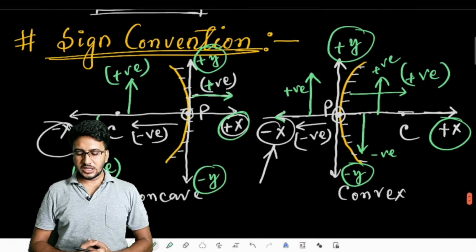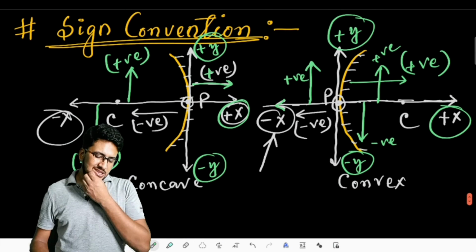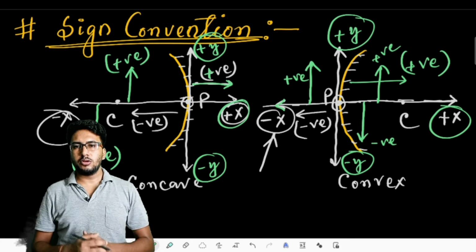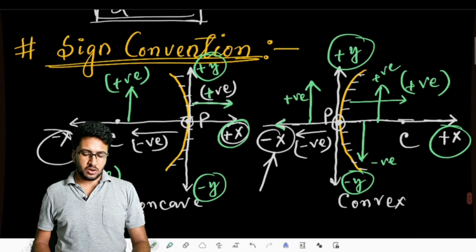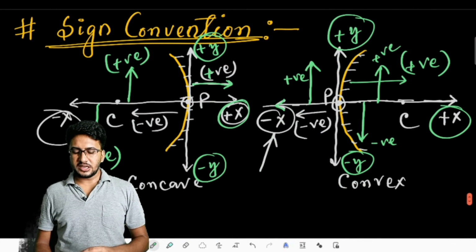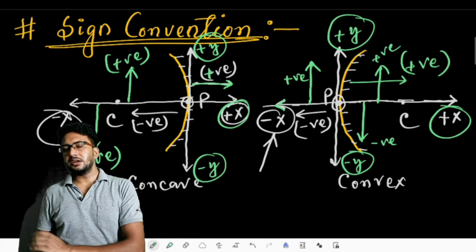Lastly, we talked about the sign convention. We will use this sign convention when we start doing numericals from the section on mirrors. At that time these sign conventions will be taken into account, and the direction of light rays is always taken from the left-hand side to the right-hand side.